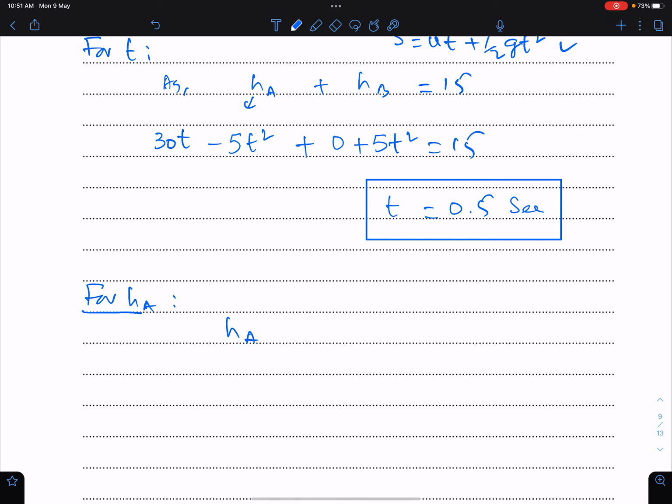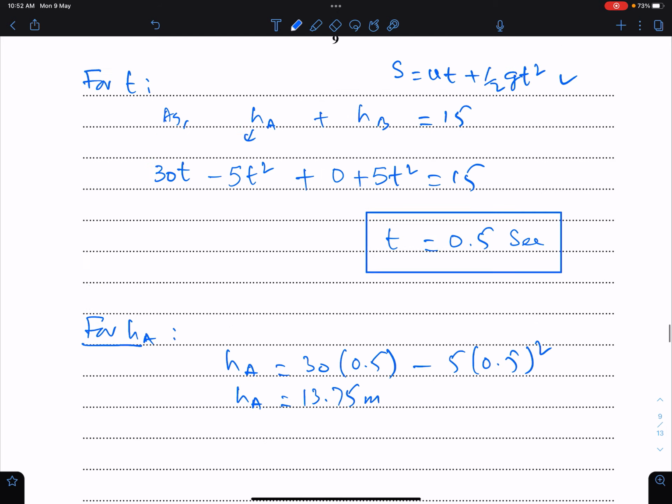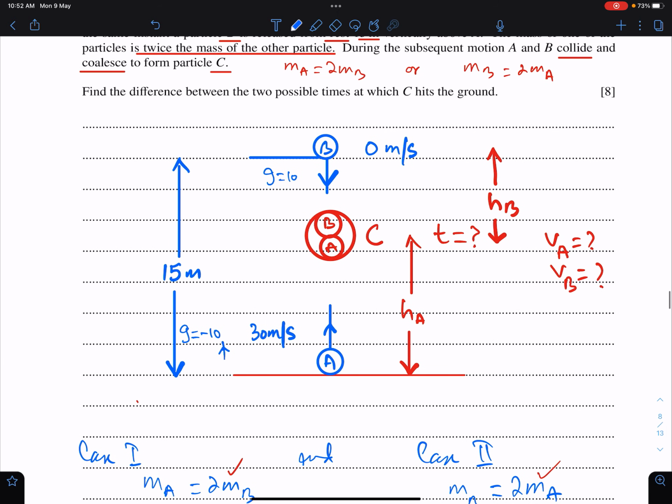So height of A is 30.5 minus 5.5 square. This is 13.75 meters. So this time is 0.5 and this height is 13.75.